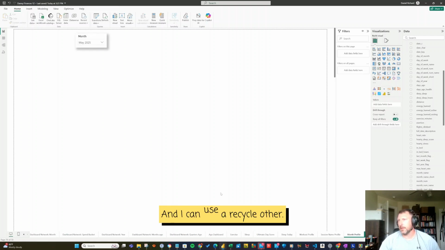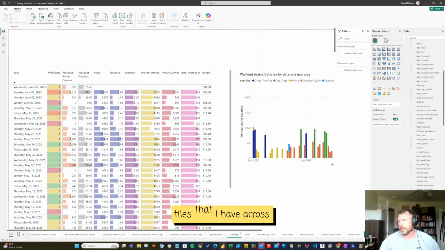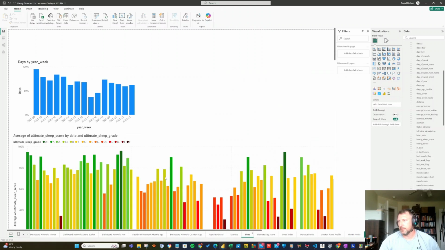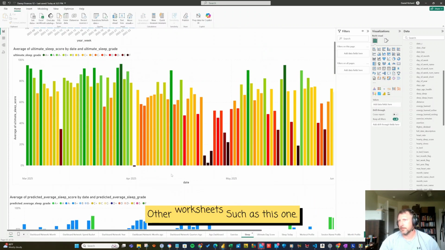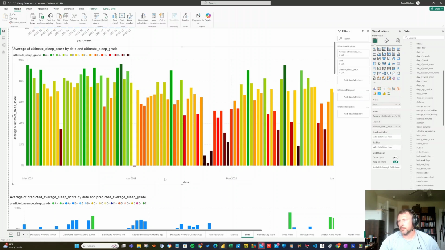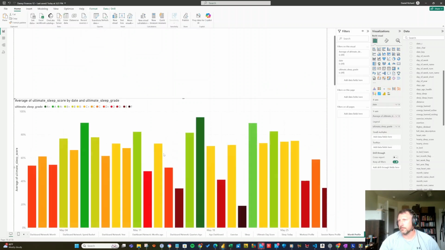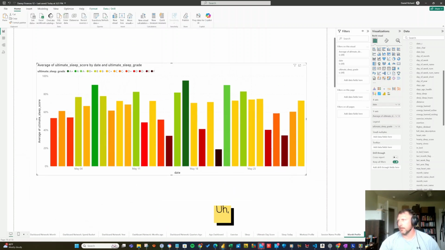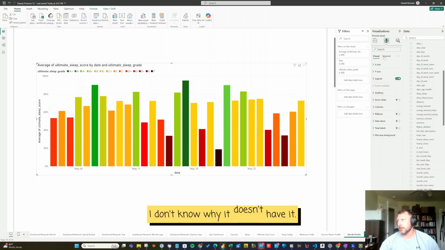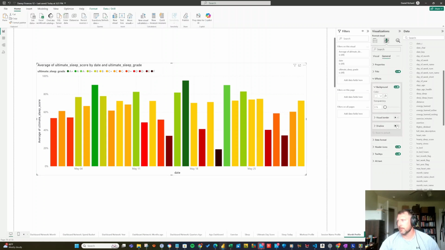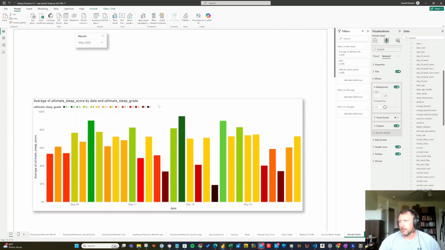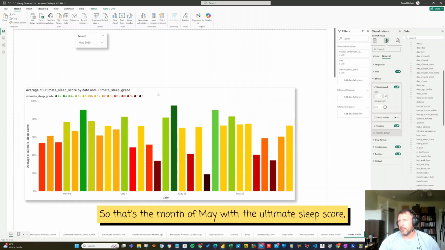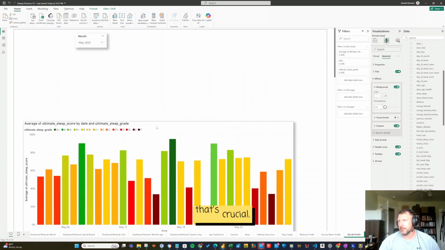And I can recycle other tiles that I have across other worksheets, such as this one. So I just had to copy that. Let's give that a shadow. I don't know why it doesn't have it. I like the shadows. So that's the month of May with the ultimate sleep score. That's crucial.